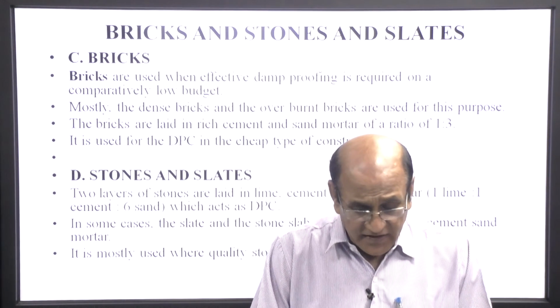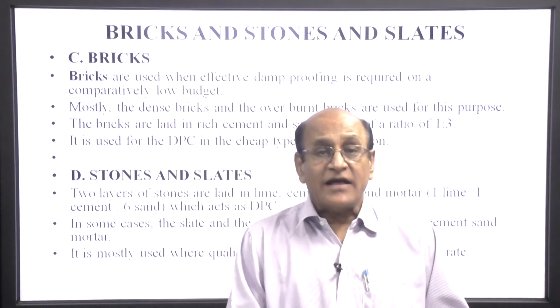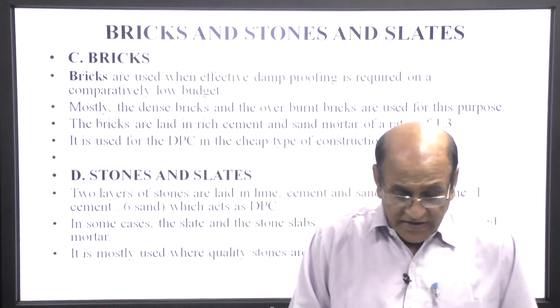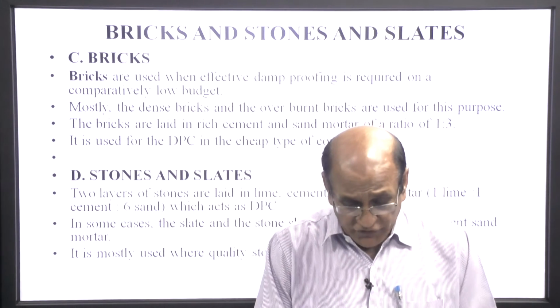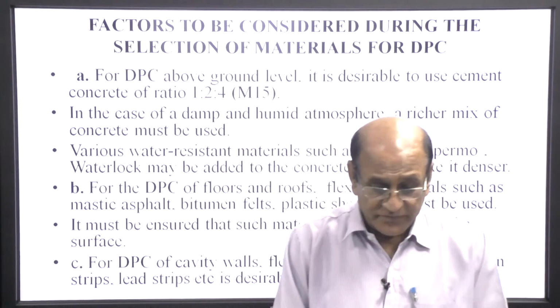In some cases, the slate and the stone slab can be laid in cement mortar. It is mostly used where quality stones are found easily at a cheaper rate.